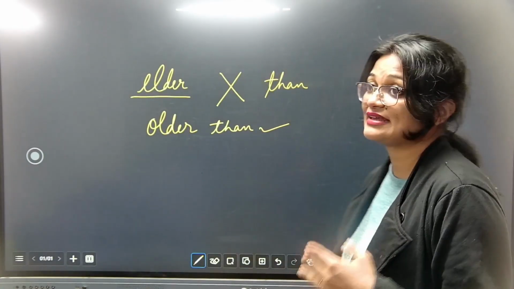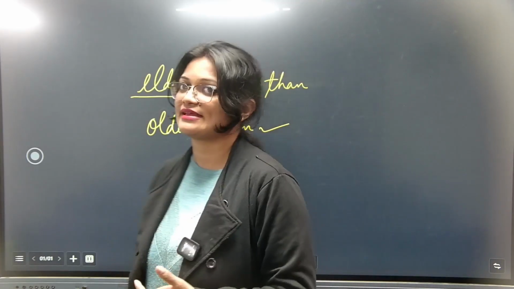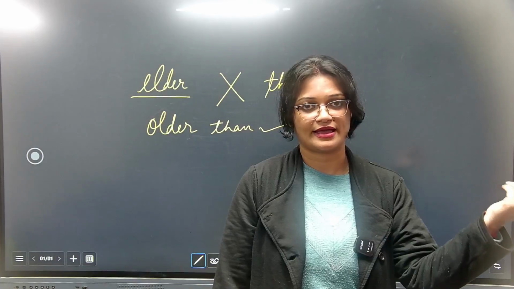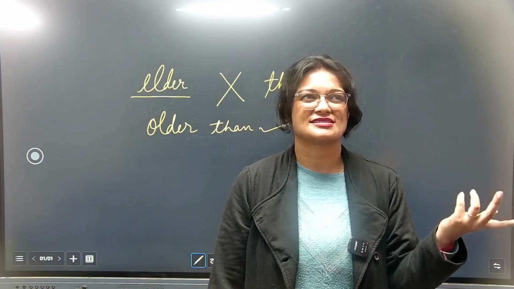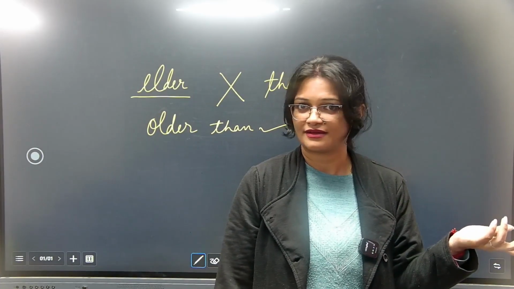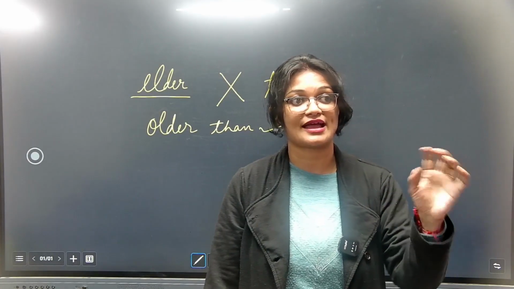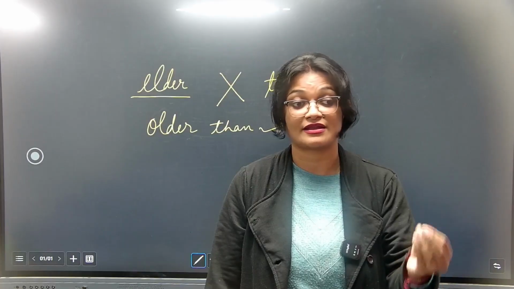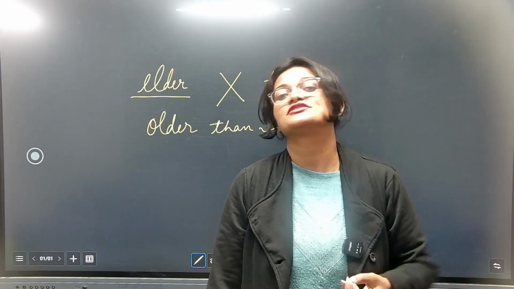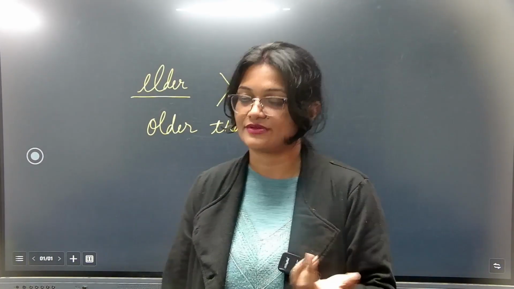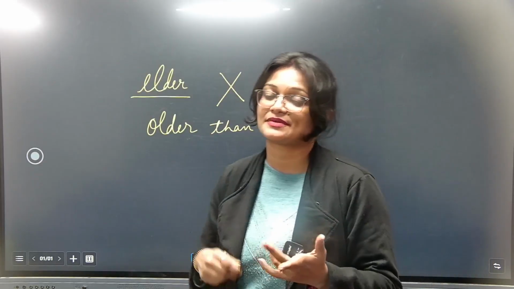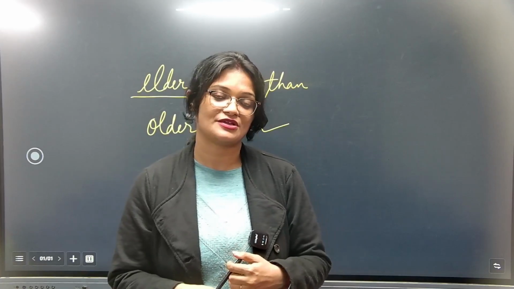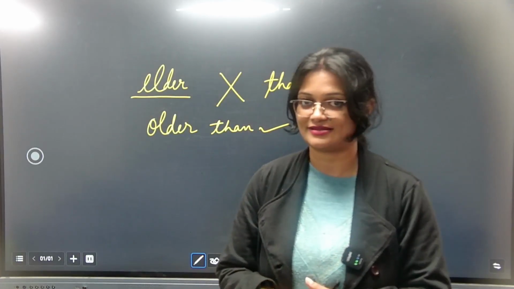Fine. And regarding eldest and oldest, you can say like suppose he is my eldest brother, or you can just say she is the eldest. Oldest, she is the oldest among five. Like five sisters are there, suppose, or five siblings are there, and उनमें से जिसके बारे में बोल रहे हैं, she is the oldest one. Then we can use old, older, and oldest also with non-living things. Elder and eldest should be used with only and only living things.